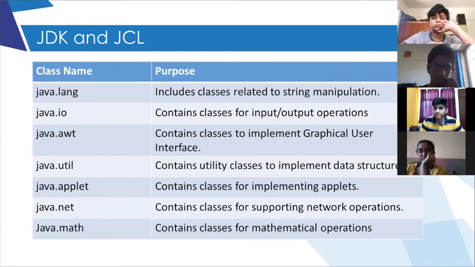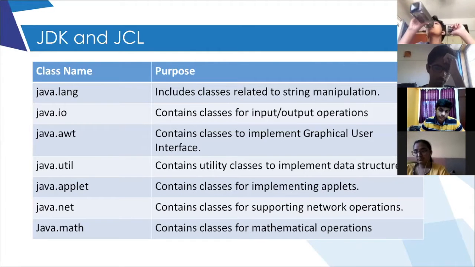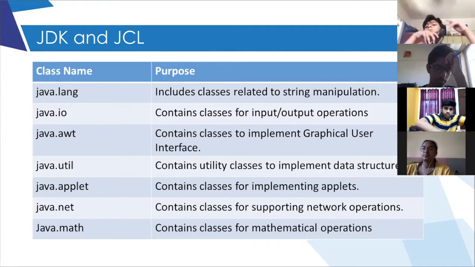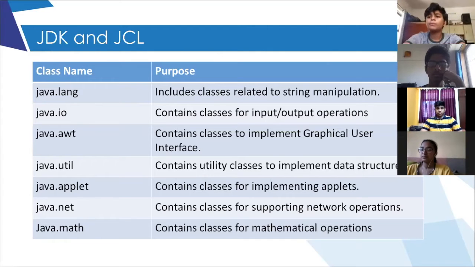So what can't we do in java.io? If we import java.io, what can we not put in the program? Input-output operations are required. Ma'am, certain classes are made for certain things, no?